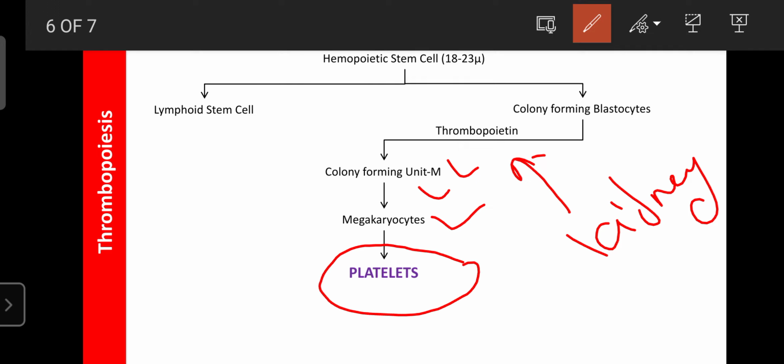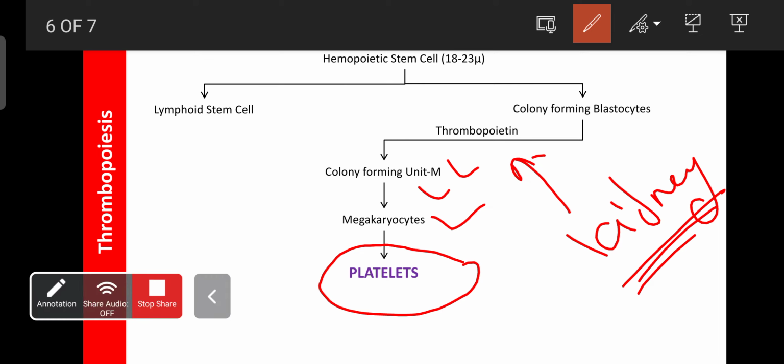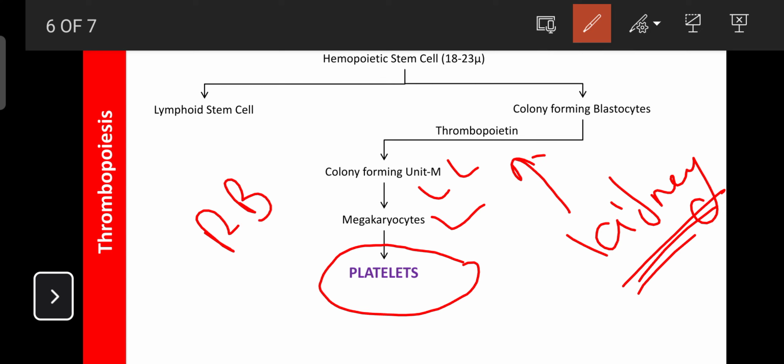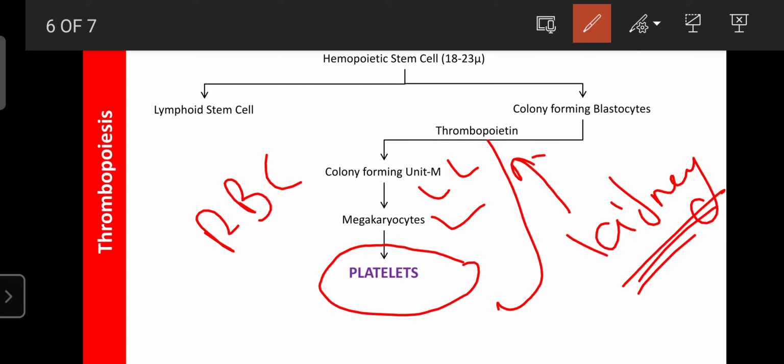This process is known as thrombopoiesis. So the number of platelets mainly depends upon the condition of the kidney, because the kidney, from the distal collecting tubules and collecting tubules, secretes hormones like erythropoietin and thrombopoietin. Erythropoietin is required for the production of RBC, and thrombopoietin is required for the production of platelets.